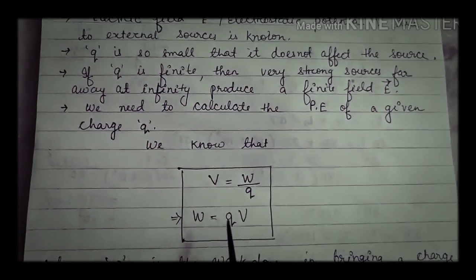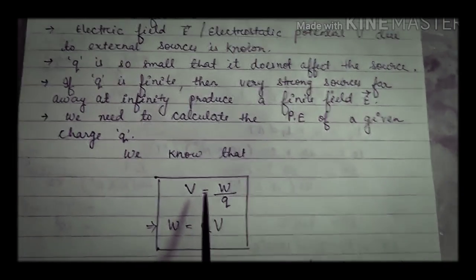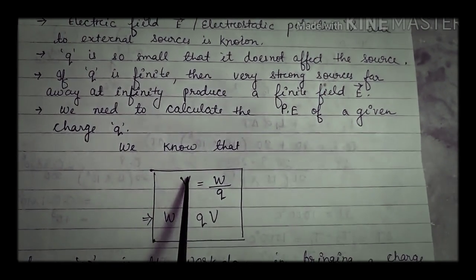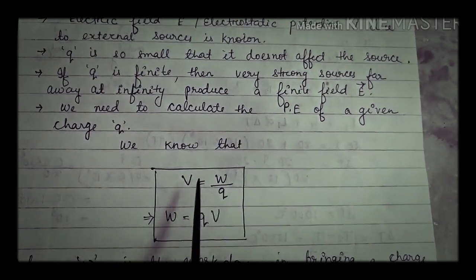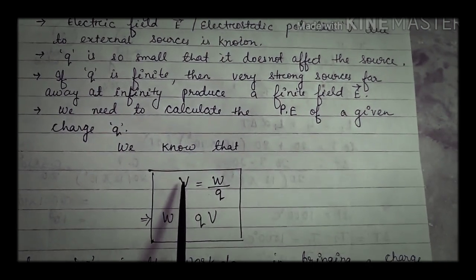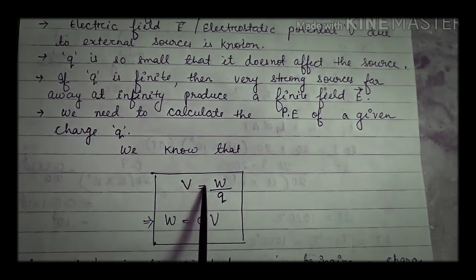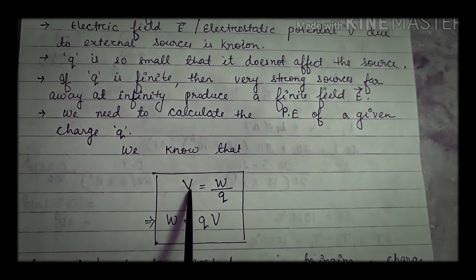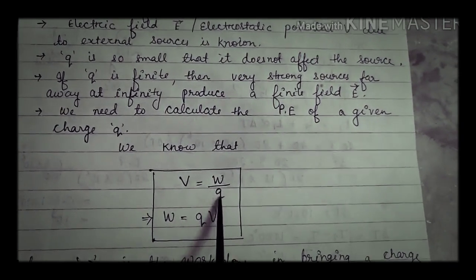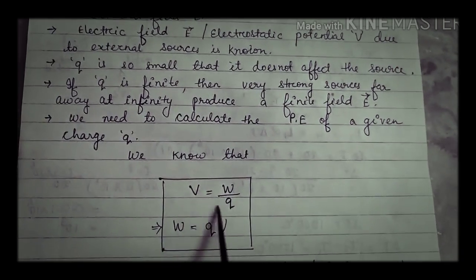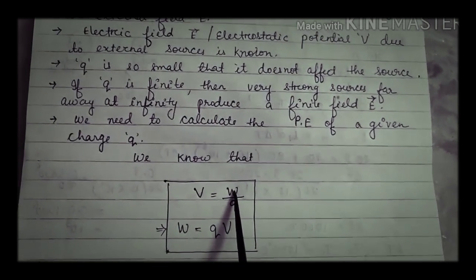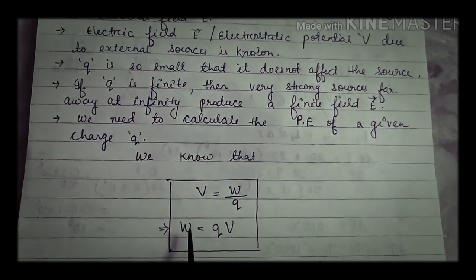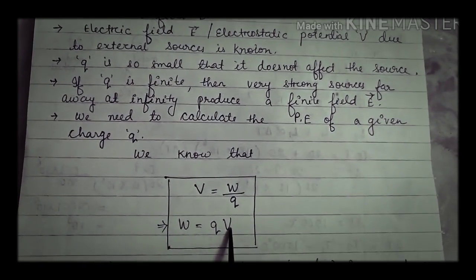Students, for that a very easy formula we have. We already know the sequence of the English alphabet: U, V, W, X, Y, Z. After V, W will come. So the formula goes like this: V equal to W by Q. That is, V is the potential, W is the work done, Q is the charge. From this equation, by cross multiplying, we can write W equal to Q into V. That means work done is the product of charge and its potential.